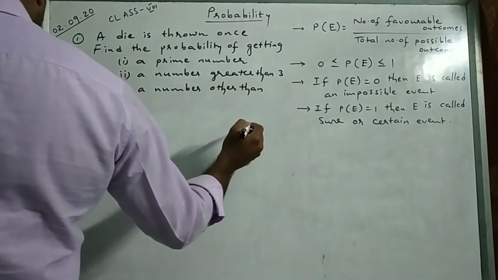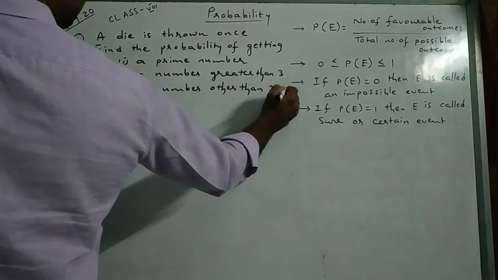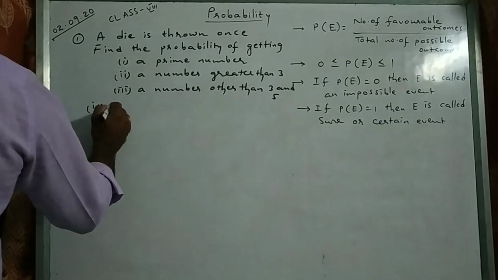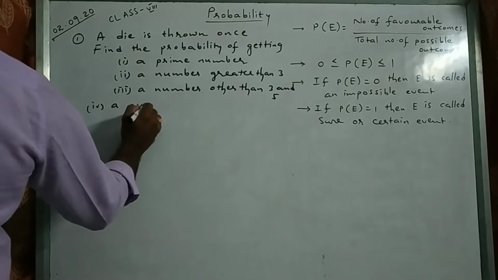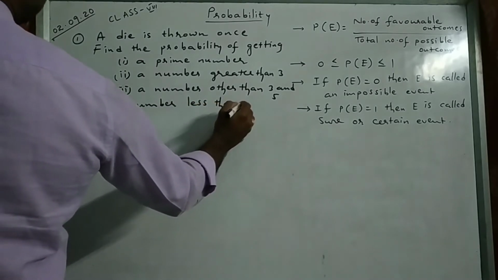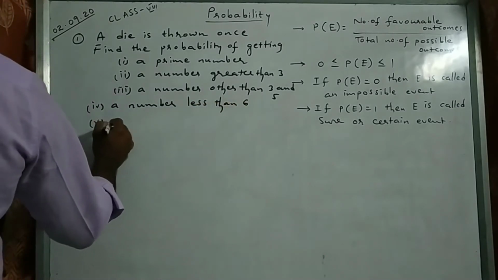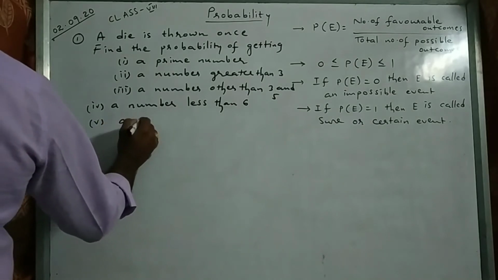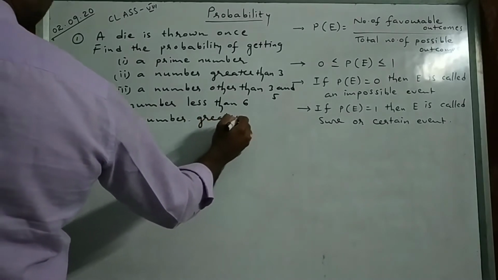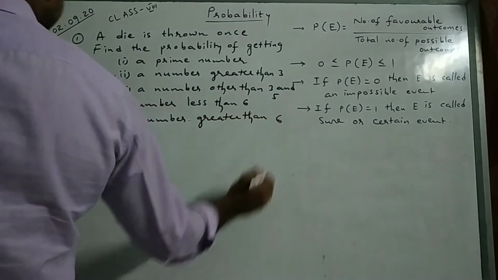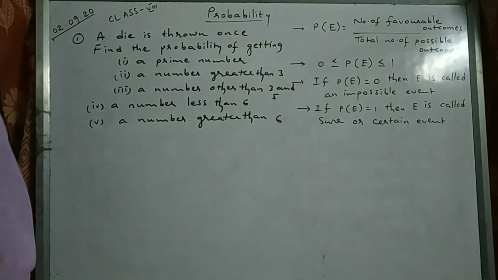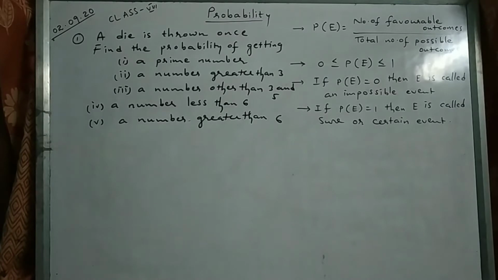Fourth one, a number less than 6. Fifth one, a number greater than 6. So these are the basic questions. I'll tell you how to solve.